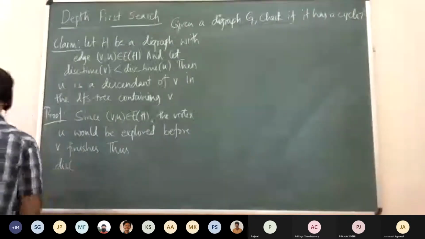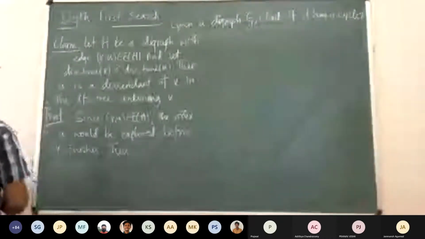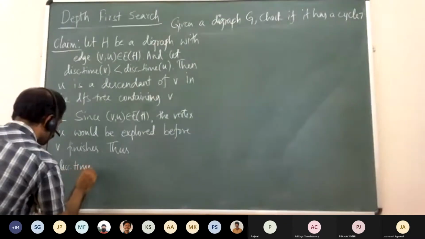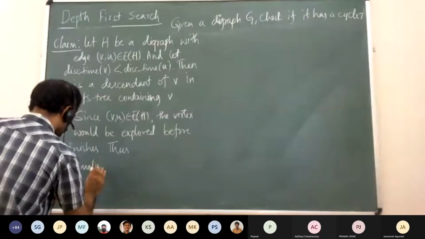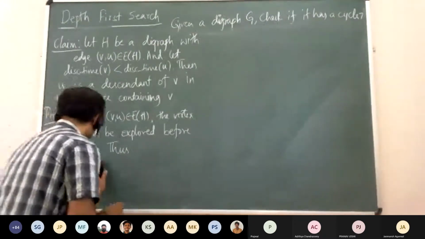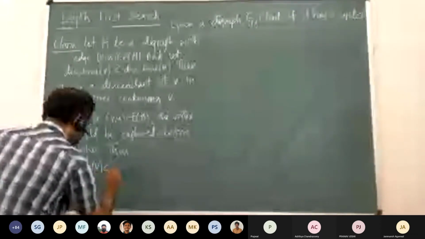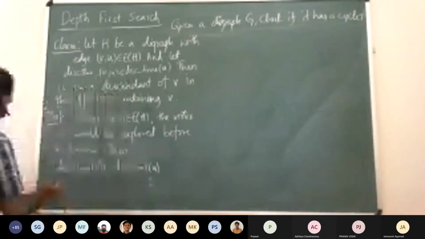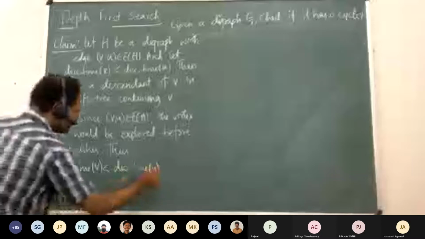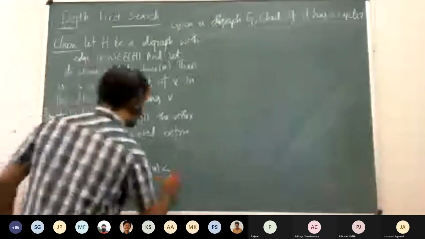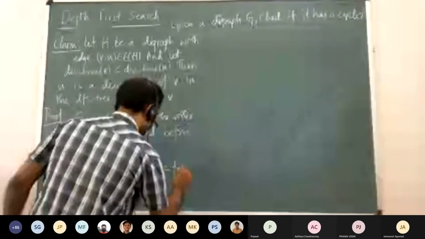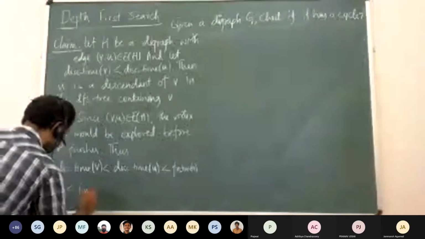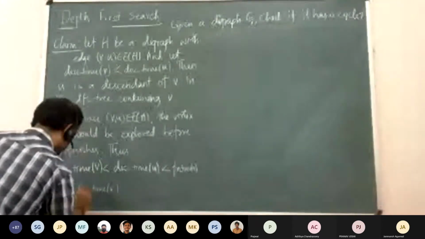Thus, V was discovered first. The discovery time of V is less than the discovery time of U, which is less than the finishing time of U, which is again less than the finishing time of V, right?